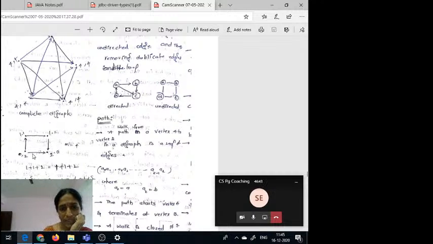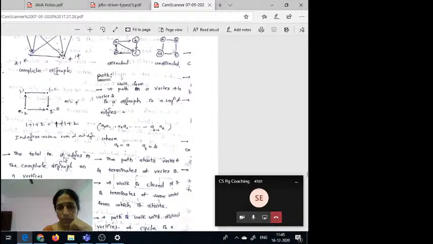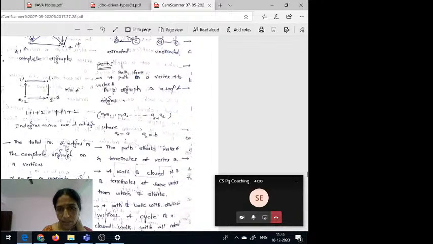So if 4 edges exist in this graph, then the sum of in degrees equals the sum of out degrees. That means observe here 4 equals 4, so in degree and out degree sums are the same. That is the total number of edges m, the complete digraph on n vertices.